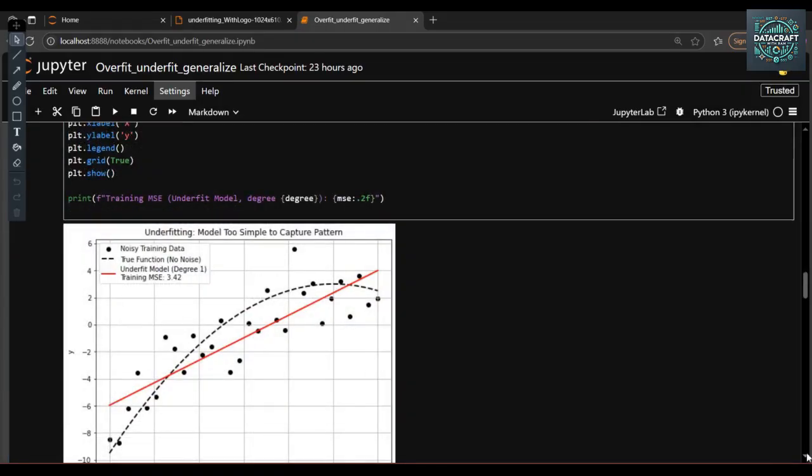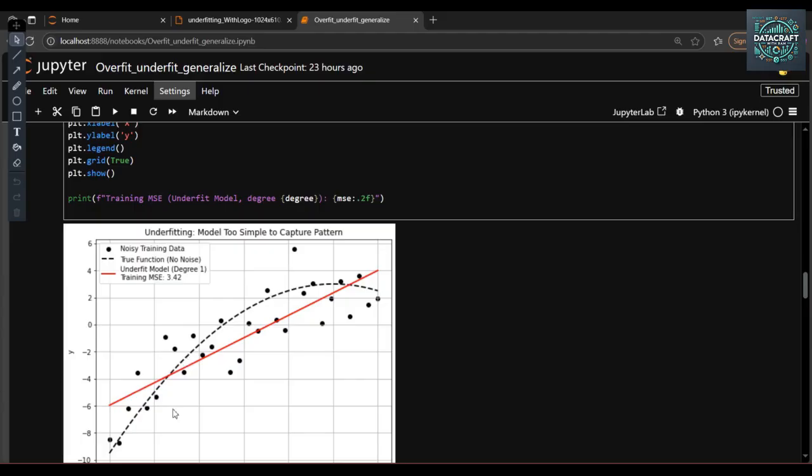Now let's try to understand what this plot is indicating. The black dots are the noisy observations from the curve. Our model is a simple linear regression, with polynomial degree 1.